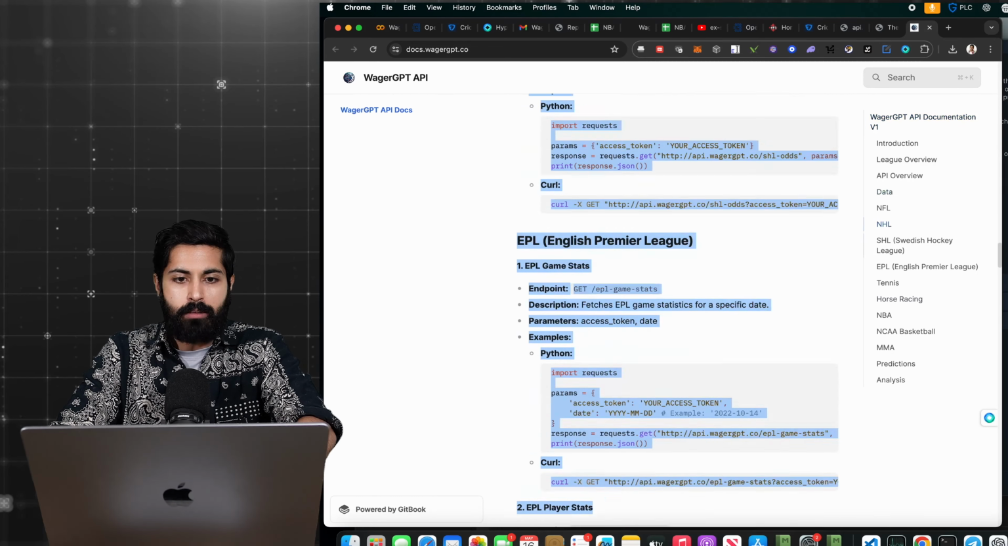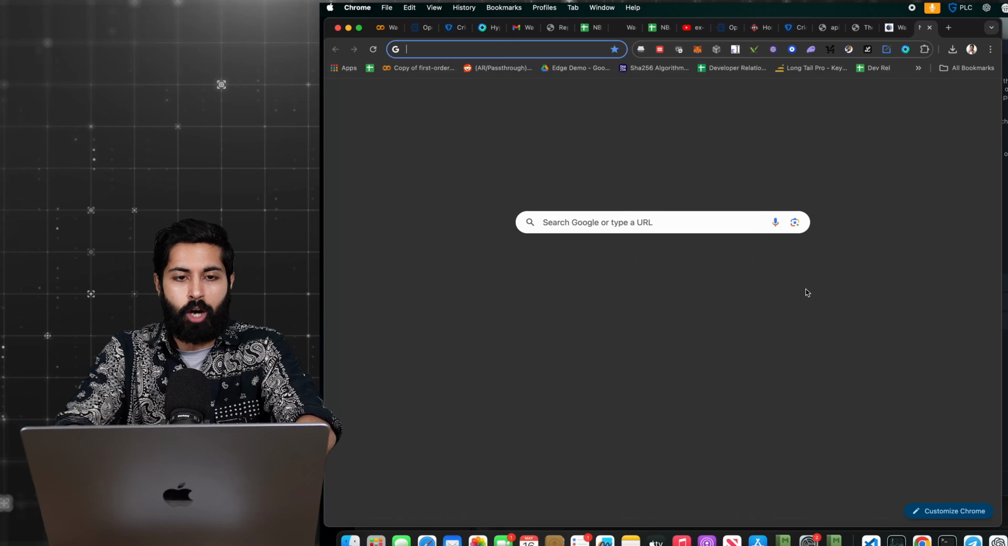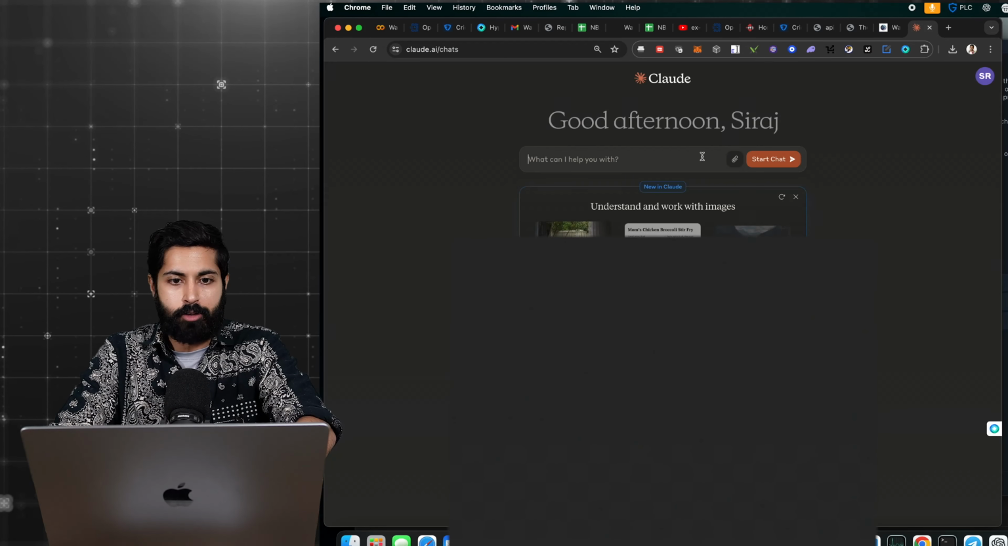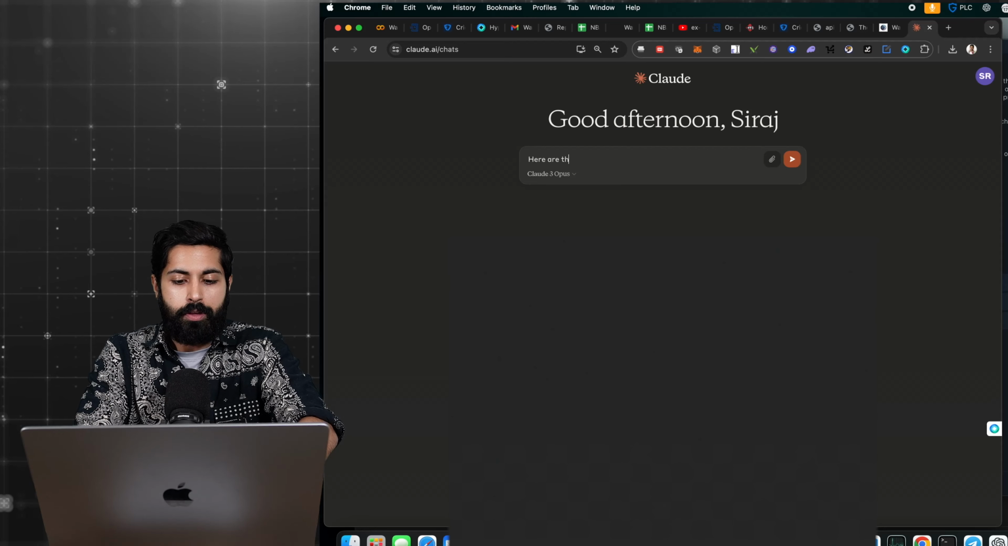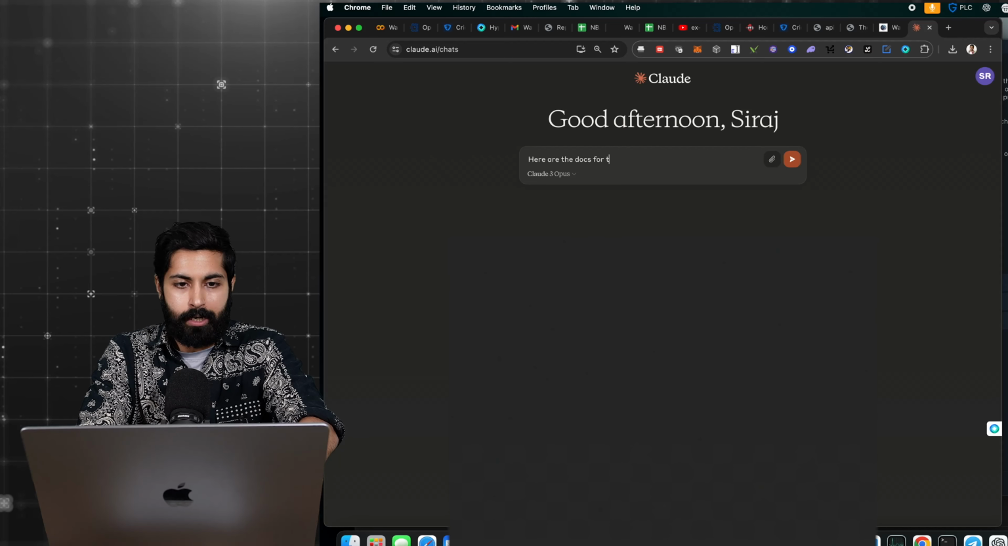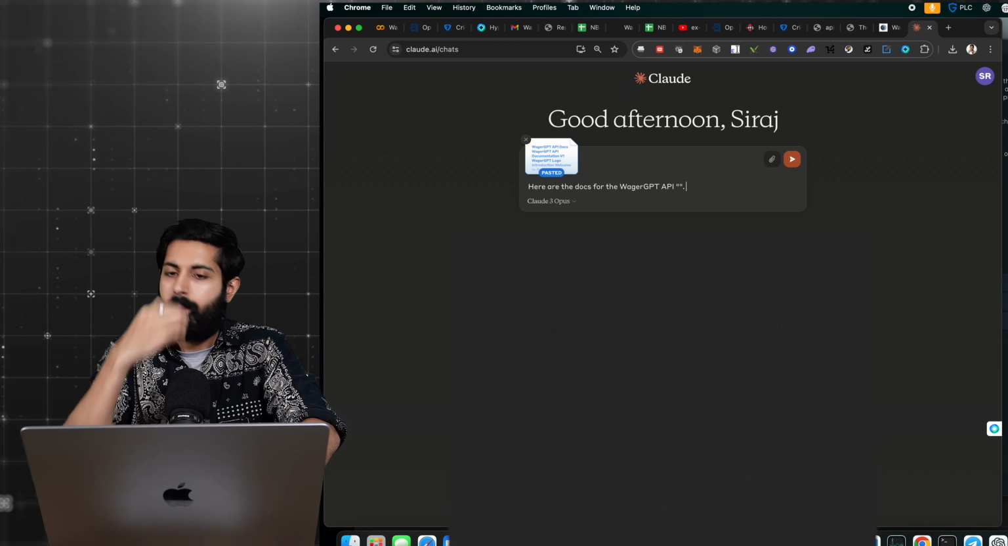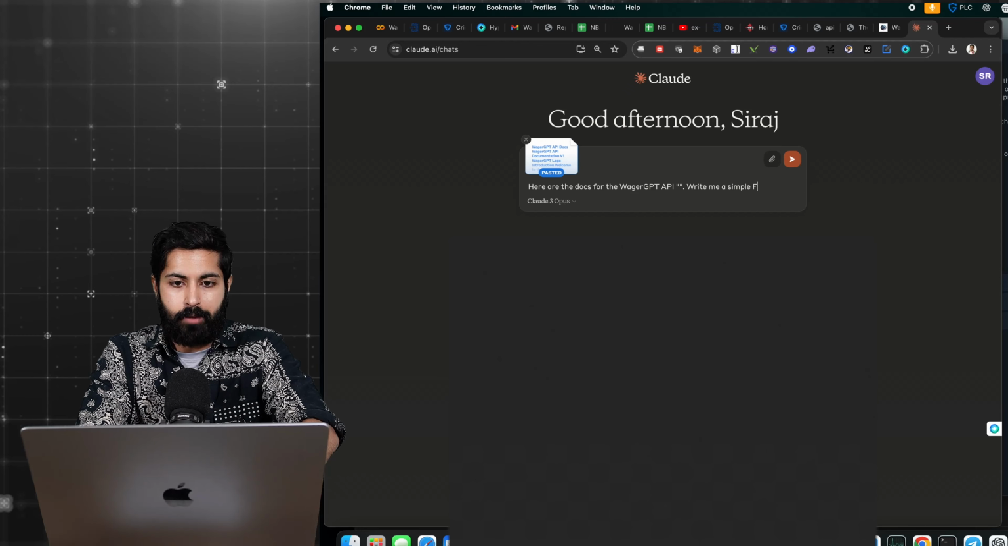And I love the context window on Claude. Claude has a much better context window than ChatGPT right now. So I'm going to say, here are the docs for the WagerGPT API. Boom. Now, write me a simple Flutter desktop app that lets me chat with WagerGPT and explain how it works.